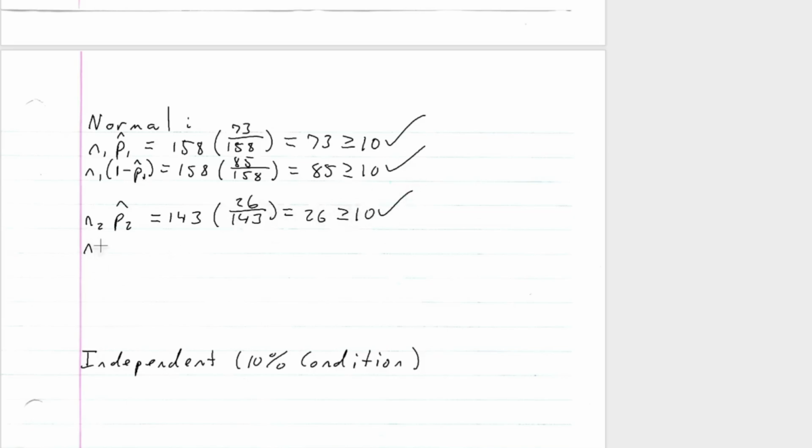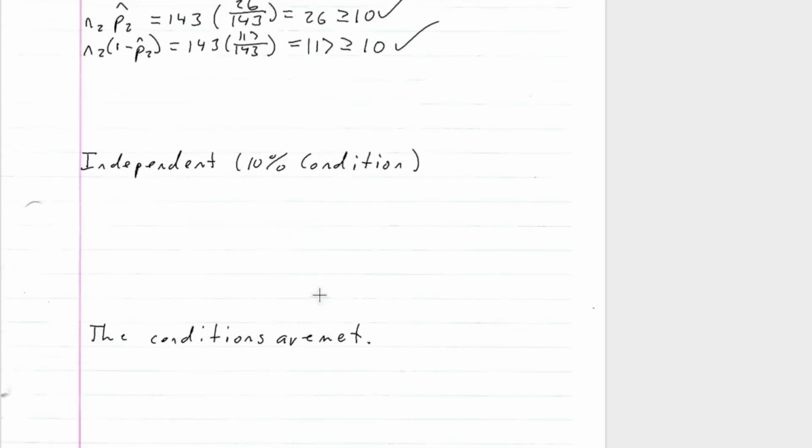Now N2 times 1 minus P2 hat is 143 times 117 over 143, which is 117, bigger than or equal to 10. So our normal condition is satisfied.